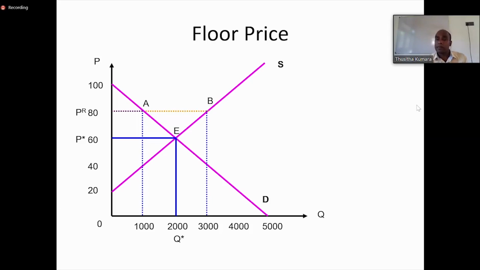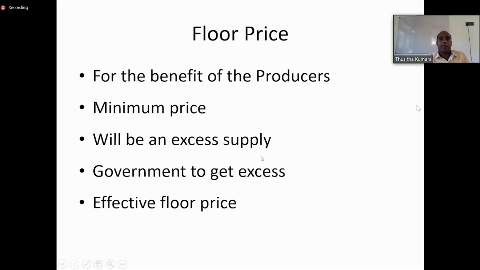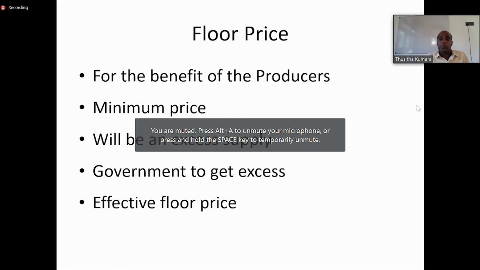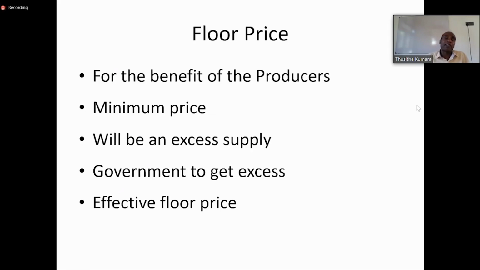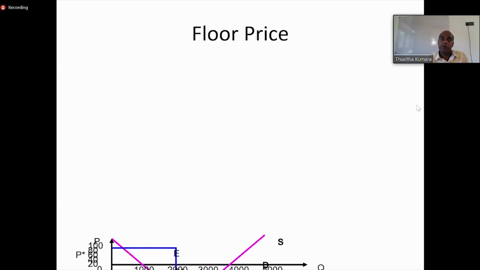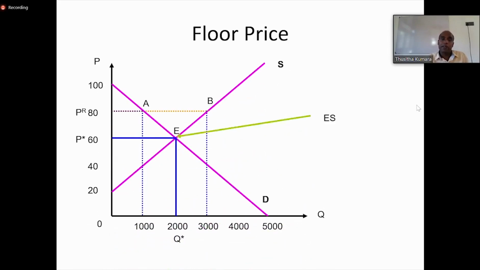If the government buys out this A to B amount, of course, then no issue at all. In the market, we have an equilibrium where the regulated price is 80 and everyone will sell their product at 80 rupees. Therefore, whenever we put a floor price, there will be an excess supply. This excess supply should be bought by the government if we want to make it an effective floor price, or if we want to help the producer.